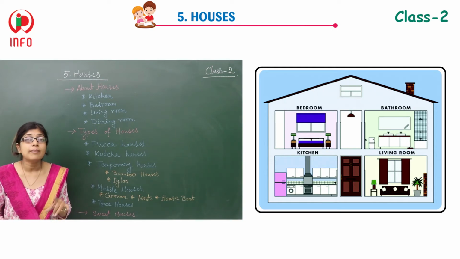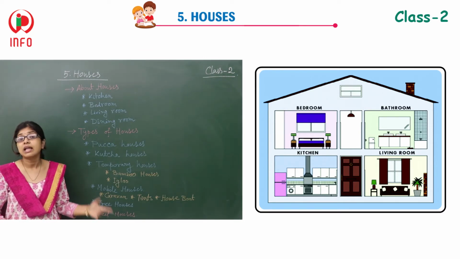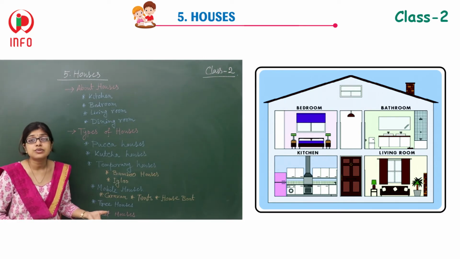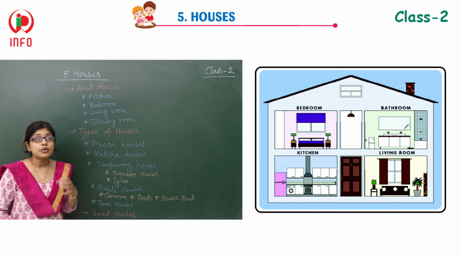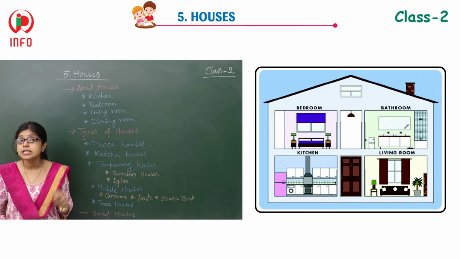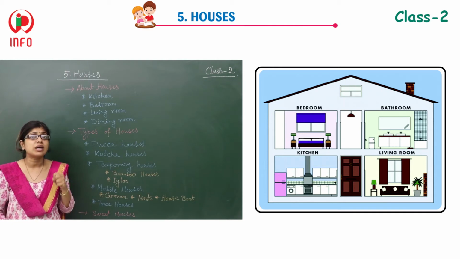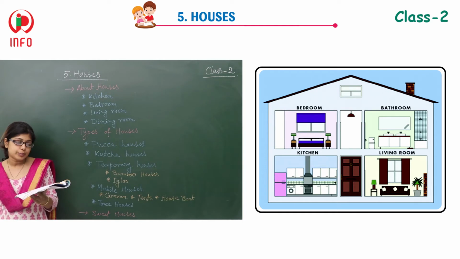If you think about the cave, only one single room was there, and so many people were residing together for their shelter. That was a protecting place. A house is also our protecting place, but we are using it for different works, different purposes.